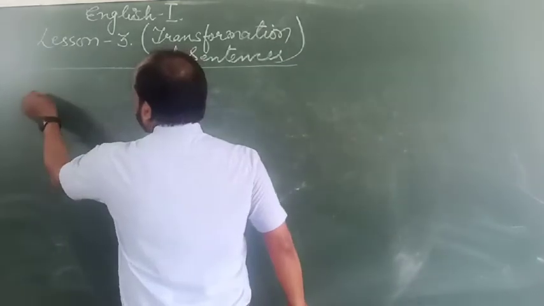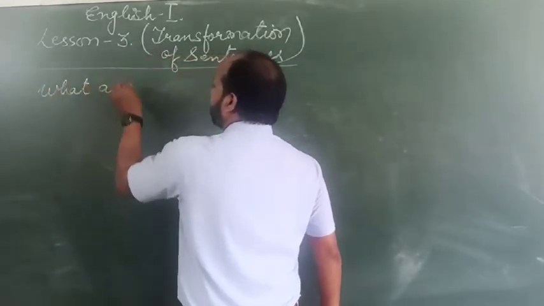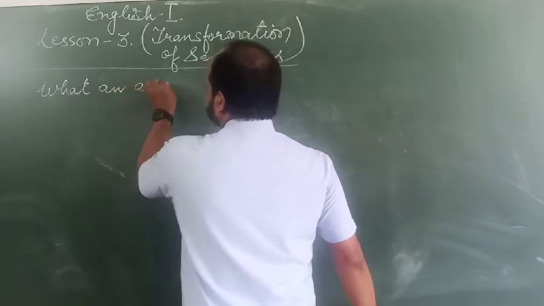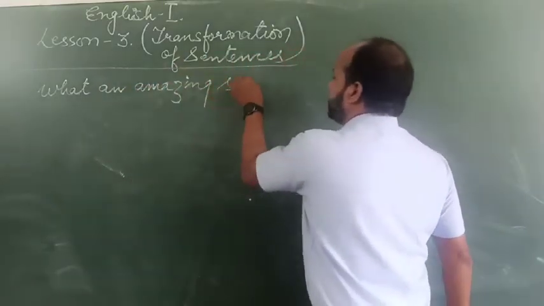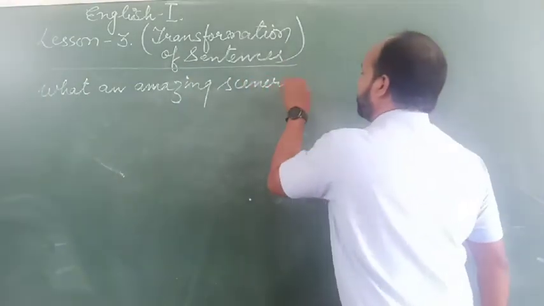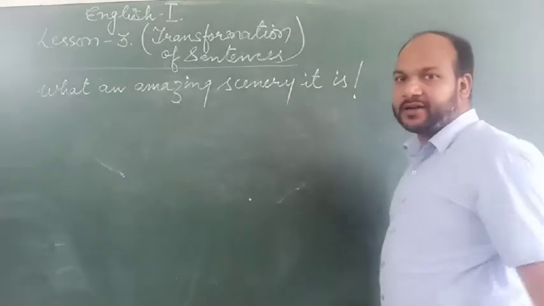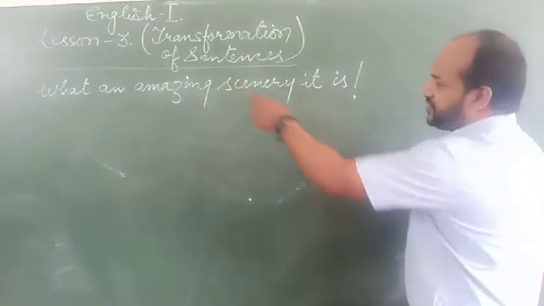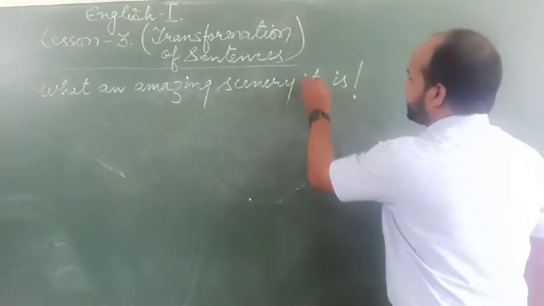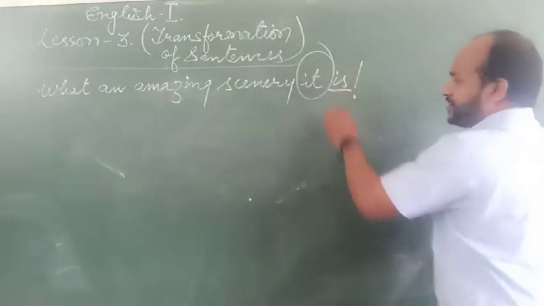What an amazing scenery it is! Here the subject of this sentence is it, and the verb is is.